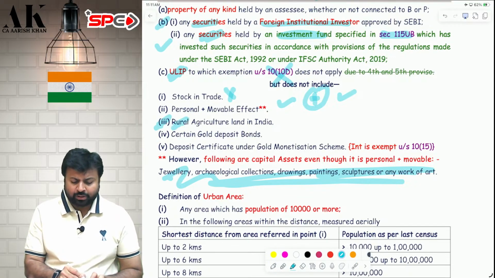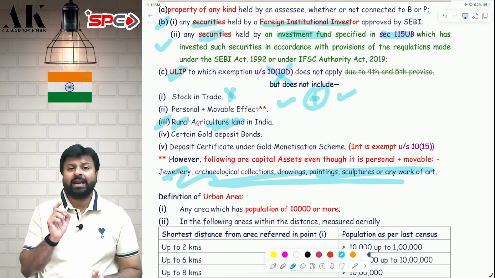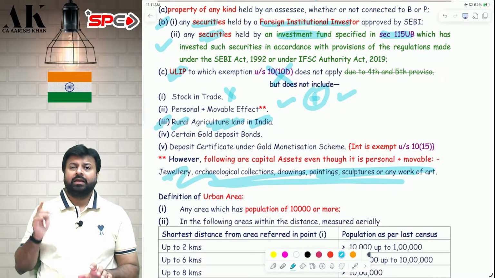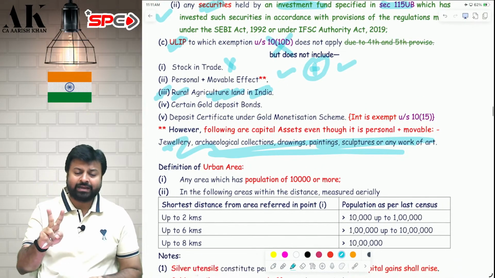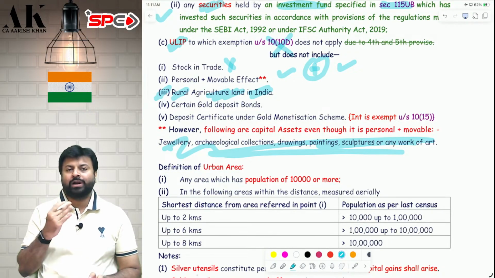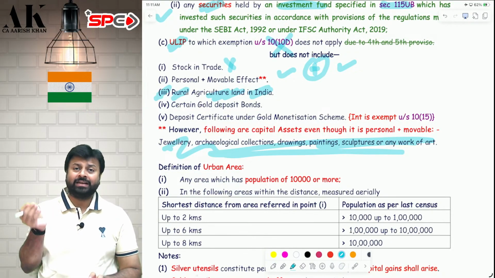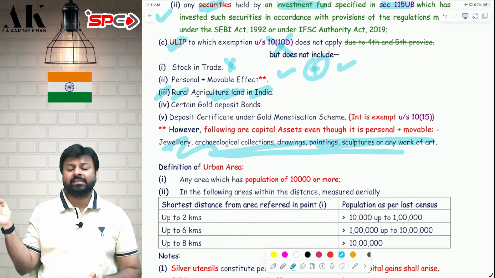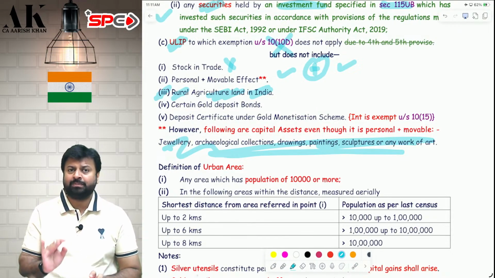Then come to the third exclusion. If you have rural agricultural land in India, the land has to be rural, the land has to be agricultural, and the land has to be in India. Sir, what do you mean by rural land? Rural land means a land which is located in a city or in a district whose population as per the last census in 2011 is less than 10,000 people.